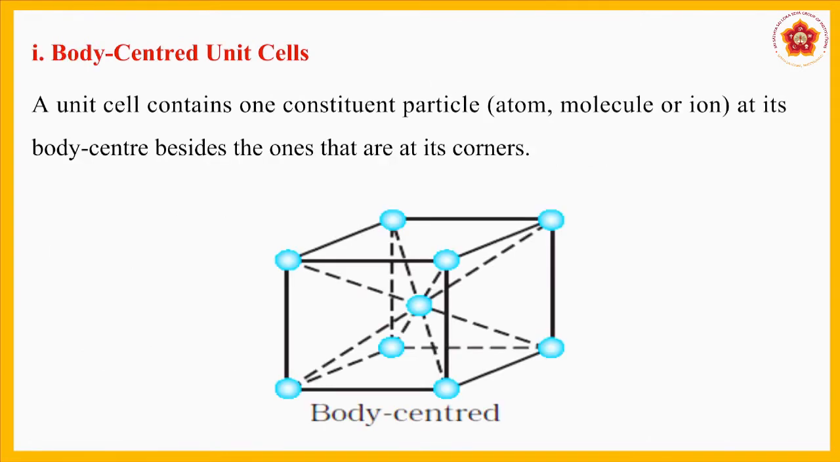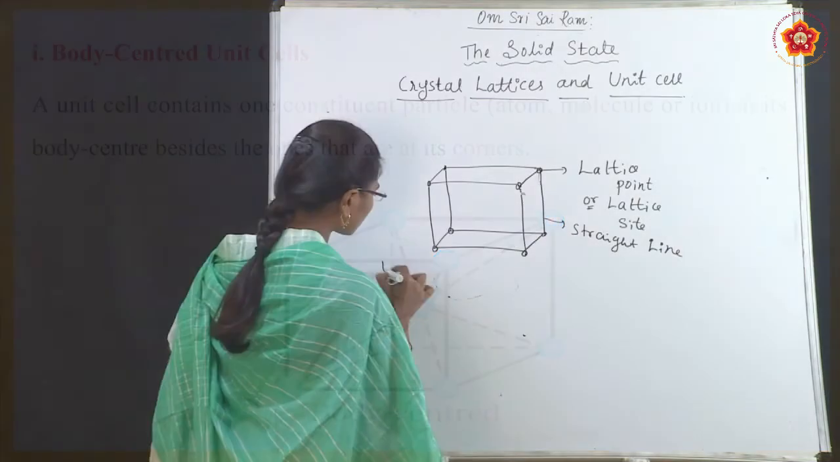First one is body centered unit cells. A unit cell contains one constituent particle, that is, it may be an atom, molecule or ion, at its body center besides the ones that are at its corners. You can see in the picture, that is one unit cell, and in each corner there is an atom or ion or molecule present, and one atom is present at the center, that is a body centered unit cell.